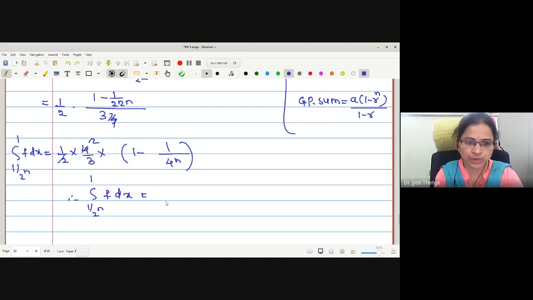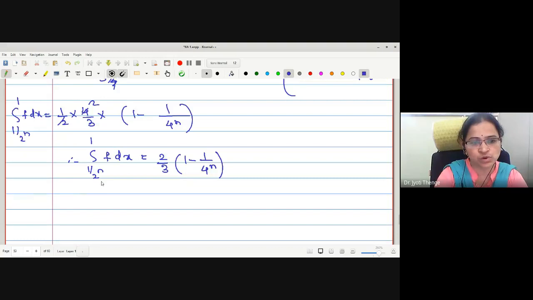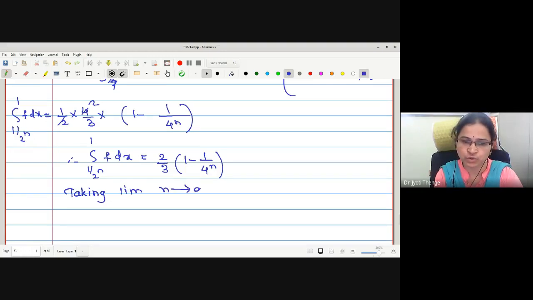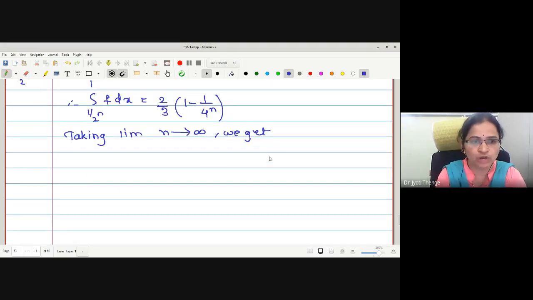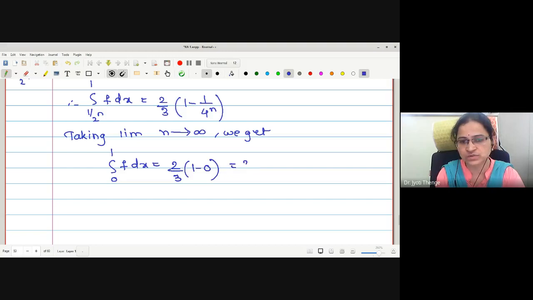This is 2 by 3, I will take. 2 by 3 times 1 minus 1 upon 4 raised to n. Now, in order to convert this lower limit to 0, what will we take? Taking limit n tends to infinity, we get the lower limit of integration as 0, integral 0 to 1 f dx. On the right side, this is 2 by 3 into 1 minus 0, which gives us the value 2 by 3, and hence it is the proof of the given example.